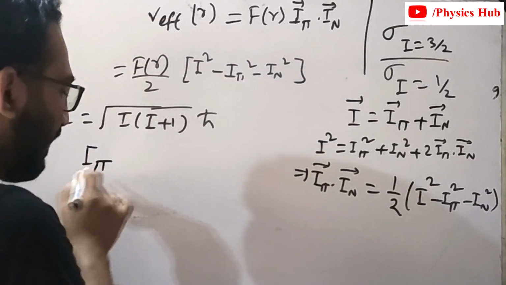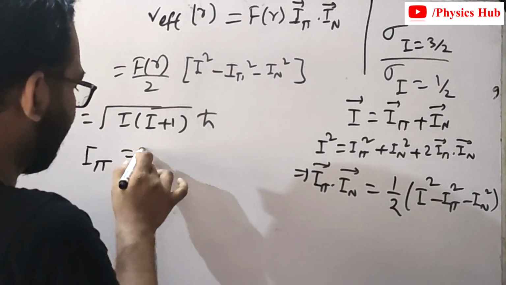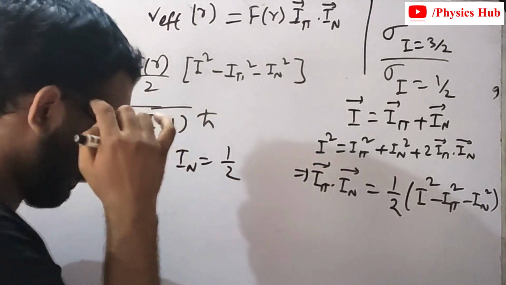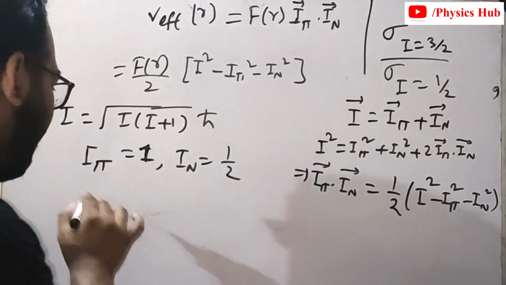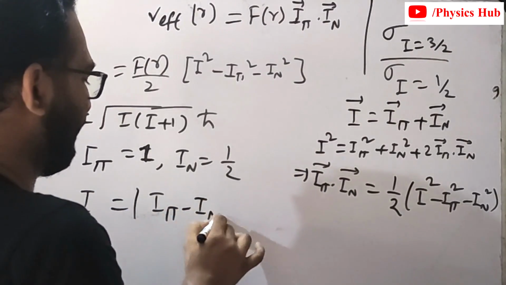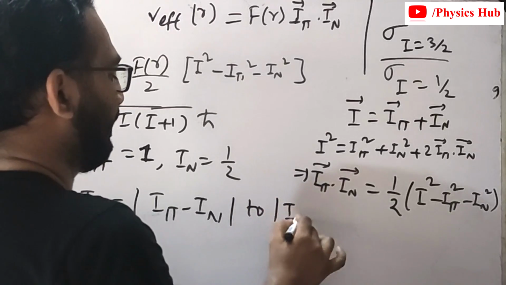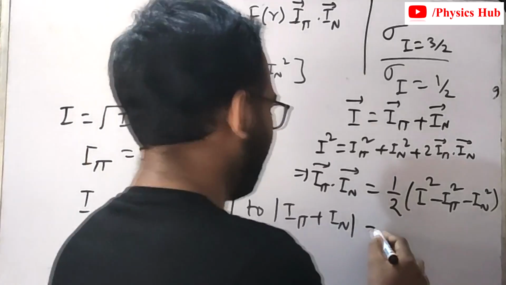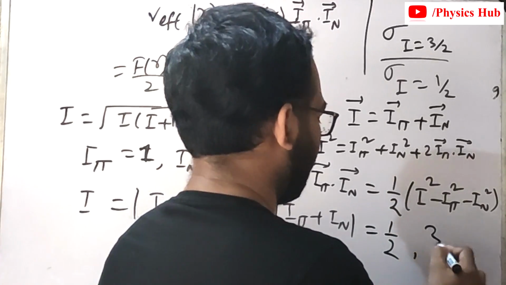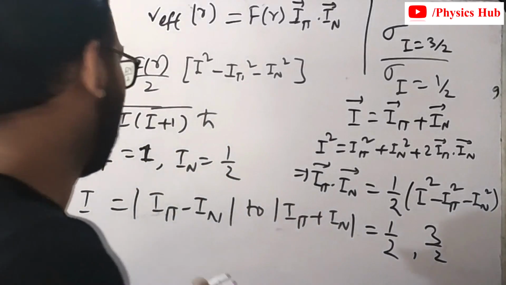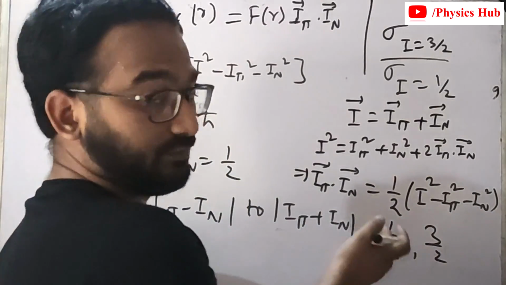I pi, the isospin of pion, is 1, you know. And the isospin of neutron is half. And your I can vary from I pi minus I n to I pi plus I n, so it will have the value half or 3 by 2. I take I pi equals 1 and I n equals half, you get I pi minus I n to I pi plus I n will be half and 3 by 2.